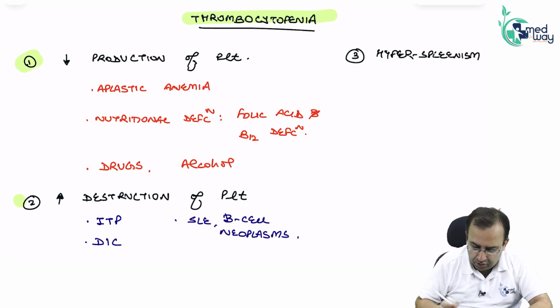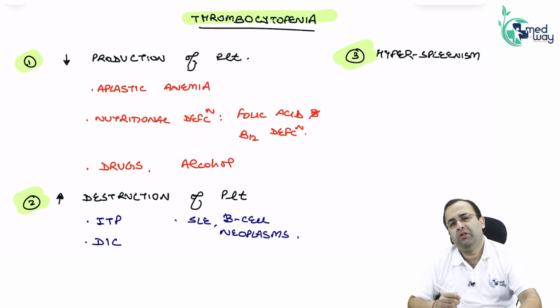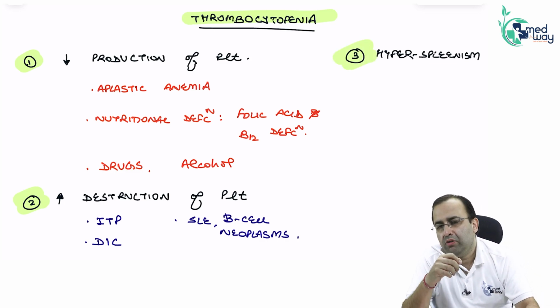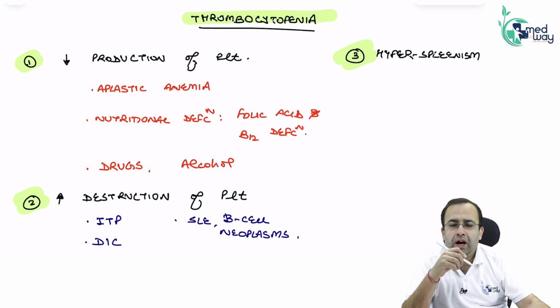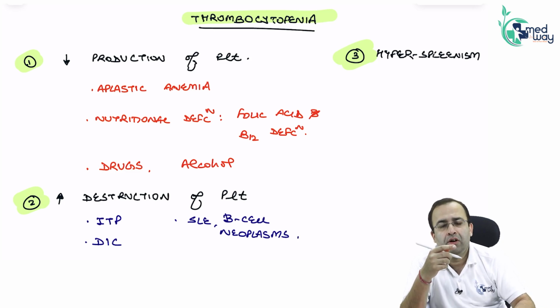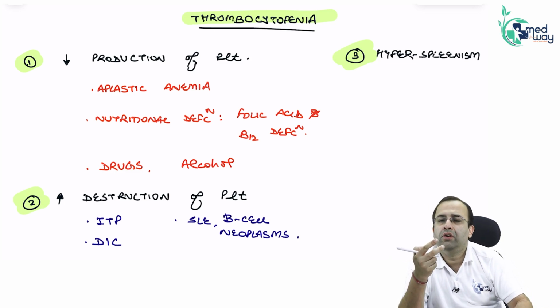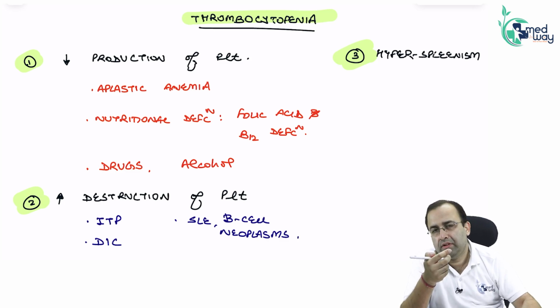This is thrombocytopenia. Platelet count is reduced, either because of reduced production, increased destruction, or hyperactivity of the spleen, hypersplenism.